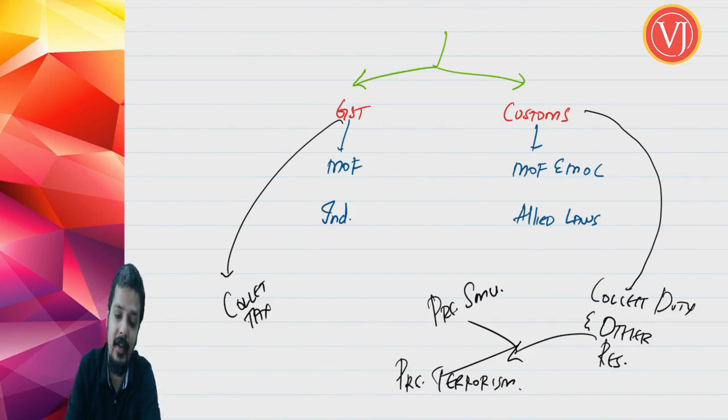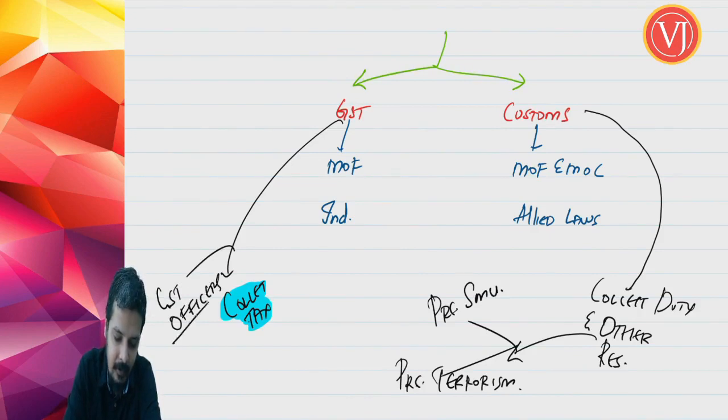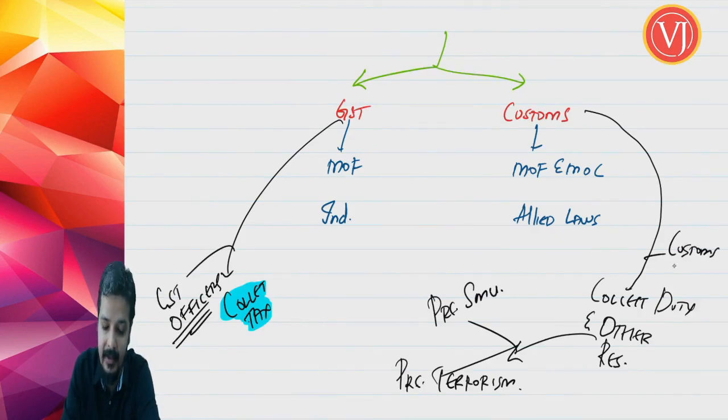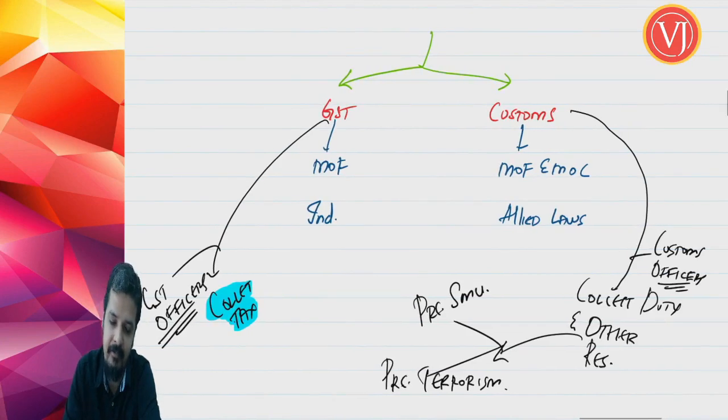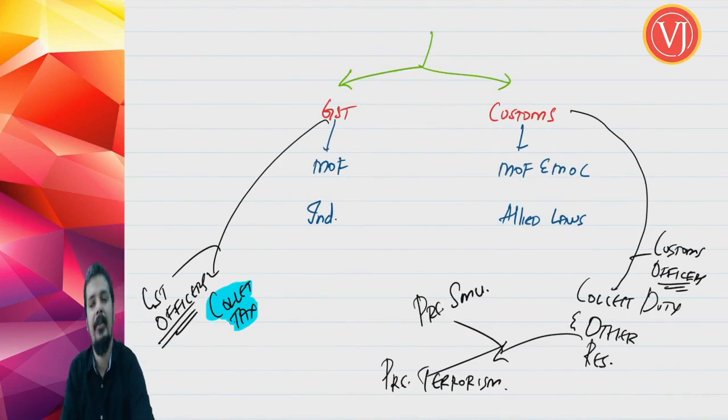The powers which are given to a GST officer are very limited powers. Their power is only to collect tax. I am talking about your GST officers. Whereas when you talk about your customs officers, their roles and responsibilities are very different. You cannot take a customs officer just like your GST officers. They have extraordinary powers. They have powers equivalent to your police officers, right?